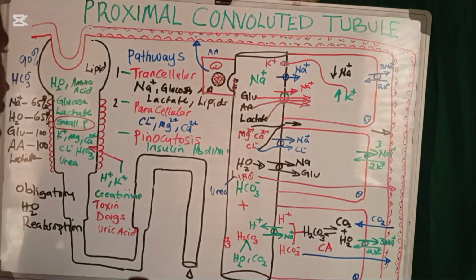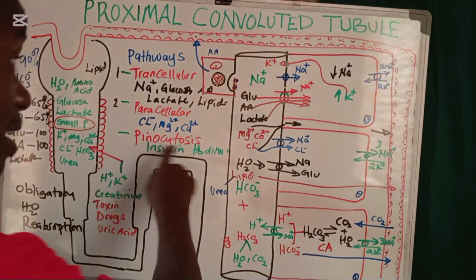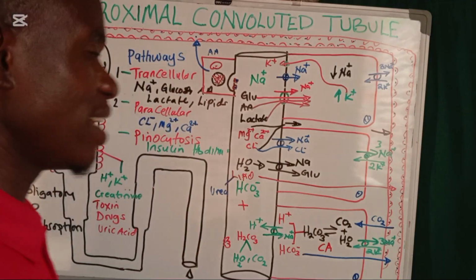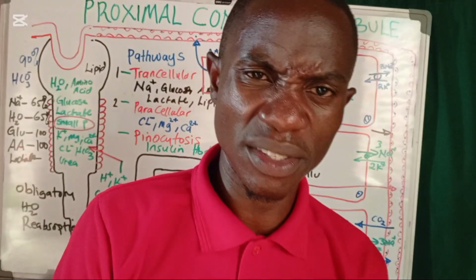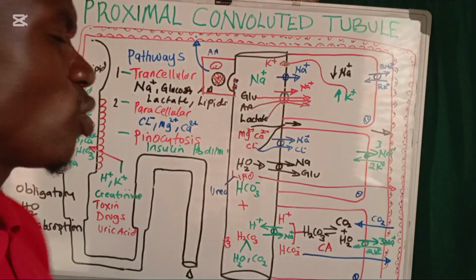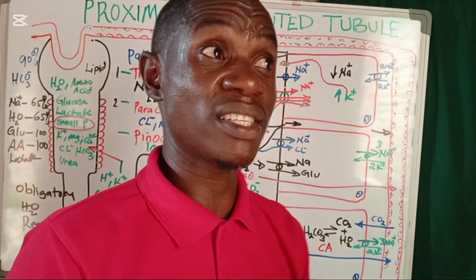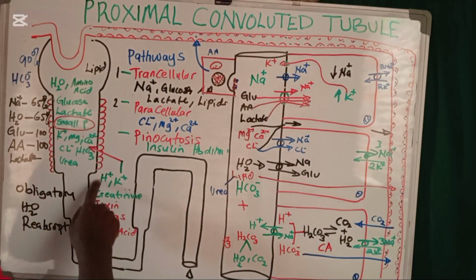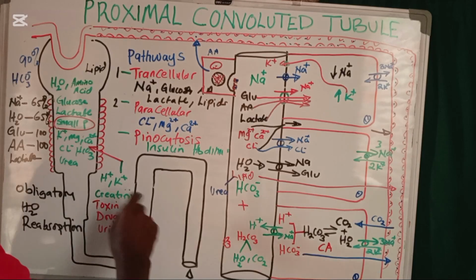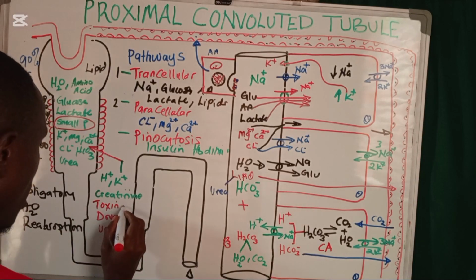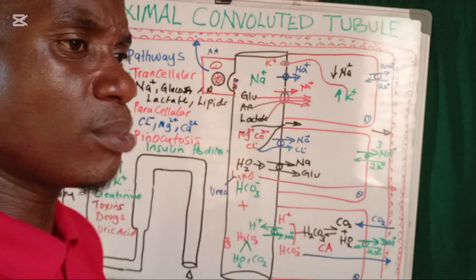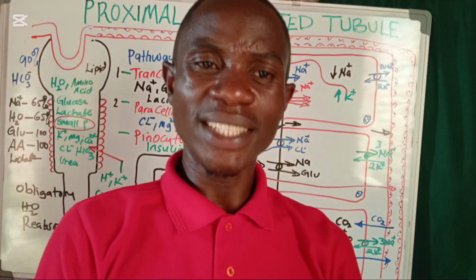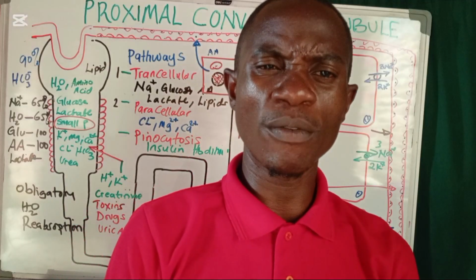The examples of substances reabsorbed this way are insulin and the HB dimers among the small proteins. And then finally, you're going to have tubular secretion, substances moving from outside into the tube. Those substances include protons, potassium ions, creatinine, toxins, drugs, uric acids, and a lot of other substances. They are going to be secreted into the tubules. So that is the brief summary of the proximal convoluted tubule.